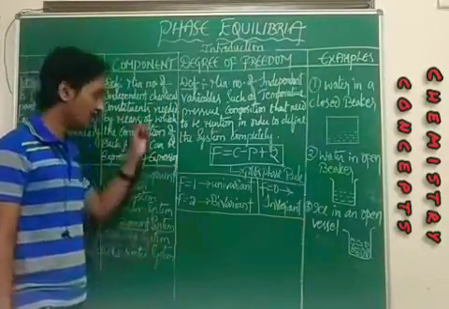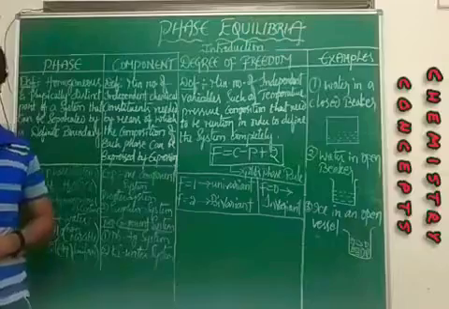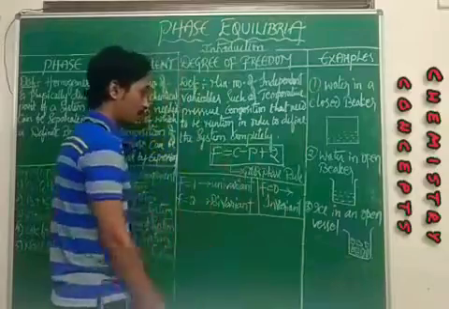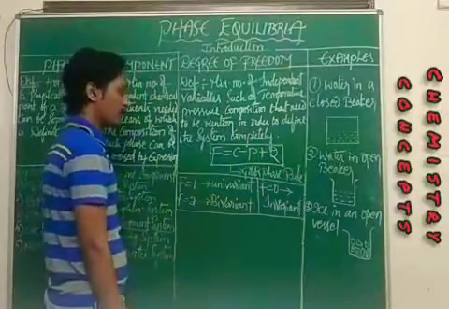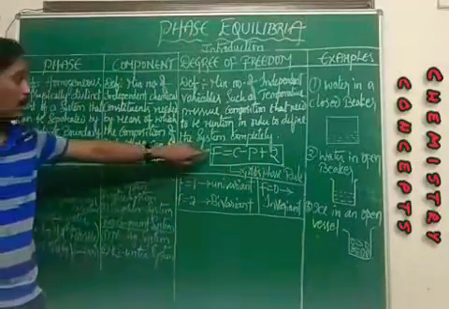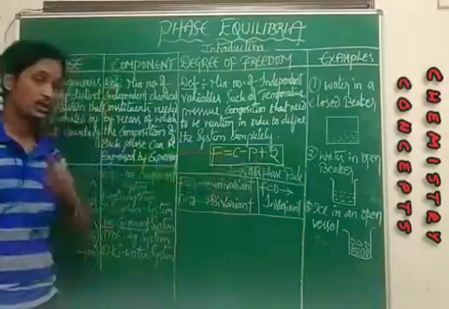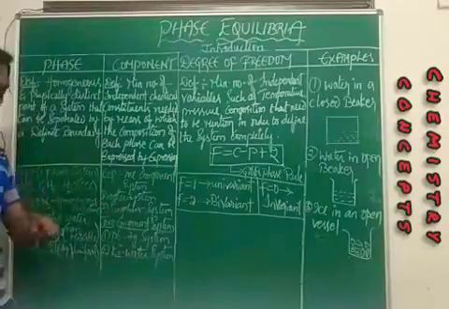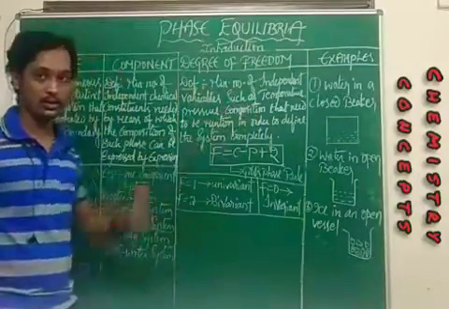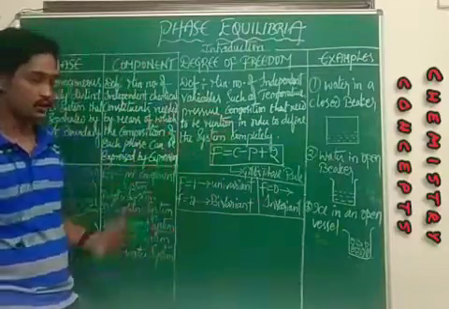And this degree of freedom, it is denoted by F, is equal to C minus P plus 2. This is known as Gibbs phase rule. Remember, this Gibbs phase rule, F is equal to C minus P plus 2, is for a one component system, that is only for water system and sulfur system, but not for two component systems. Because for a two component system, you will get F is equal to C minus P plus 1, which we shall discuss in the next video.